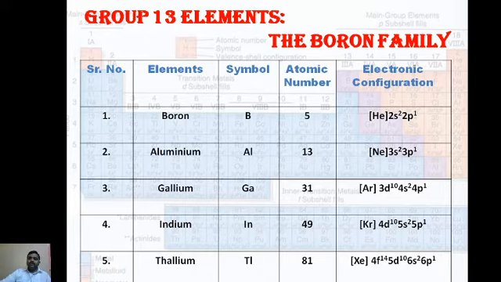The general electronic configuration of the 13th group elements is ns2 np1. Each element has 2 electrons in the s orbital of the last shell and 1 electron in the p orbital. But the n value changes: 2, 3, 4, 5, 6. n is the principal quantum number, and it will be n equal to 1, 2, 3 up to 7.